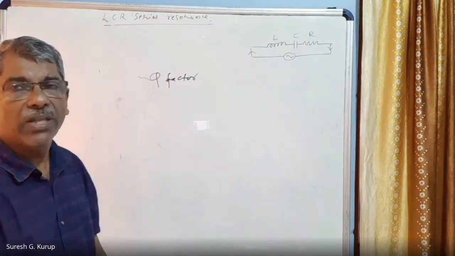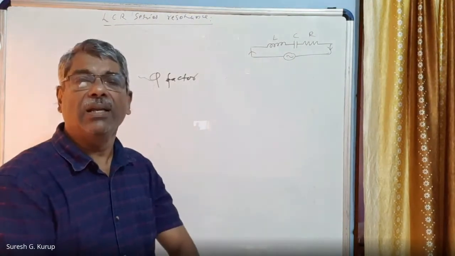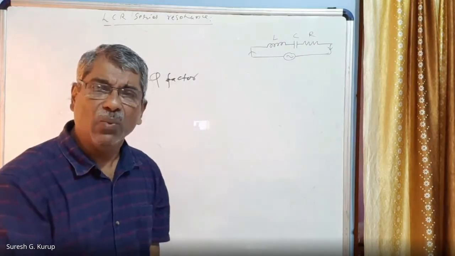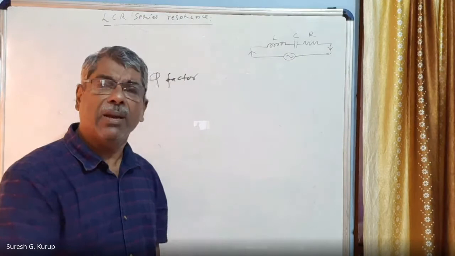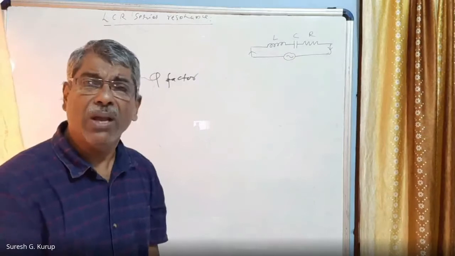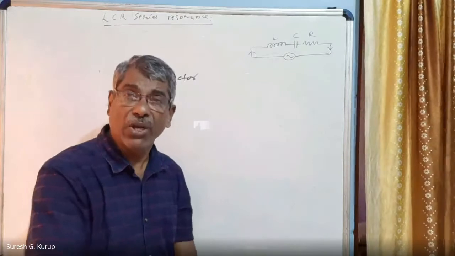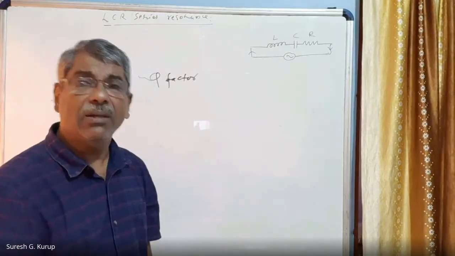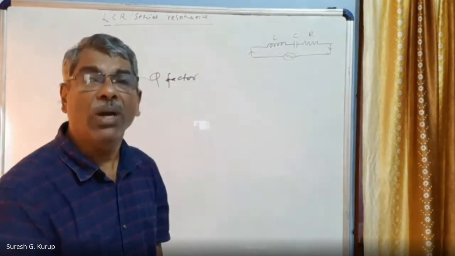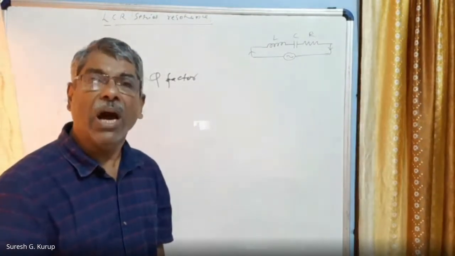Supply voltage is always the voltage across the resistance only, because at resonance the inductor and capacitor are not present in the circuit. We feel that though the inductor and capacitor are there in the circuit, at resonance their effect becomes equal to zero. Why? Because the voltages across L and C are 180 degrees out of phase, so they cancel each other. So at resonance, the only element effectively present in the circuit is R. So the voltage across R is called the supply voltage or the applied voltage.